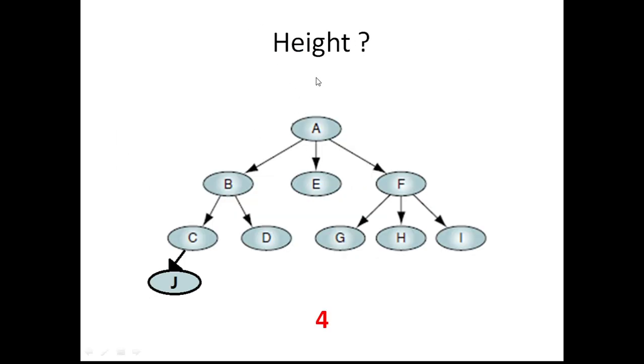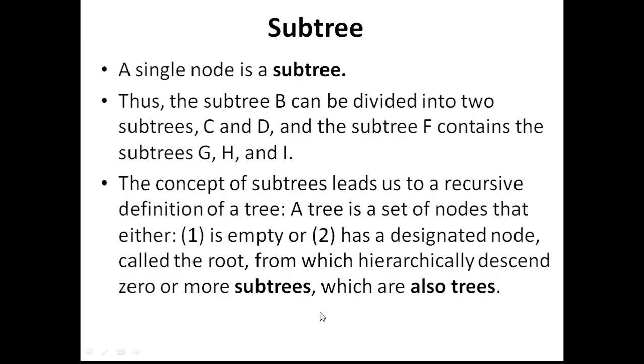In this example the height is 4 because the maximum level is 3, so 0, 1, 2, 3, and by adding 1 we get 4. Any single node can also be termed as a subtree. A subtree need not be a collection of nodes, it can even be a single node. It is up to our requirement. We can treat anything as a subtree.